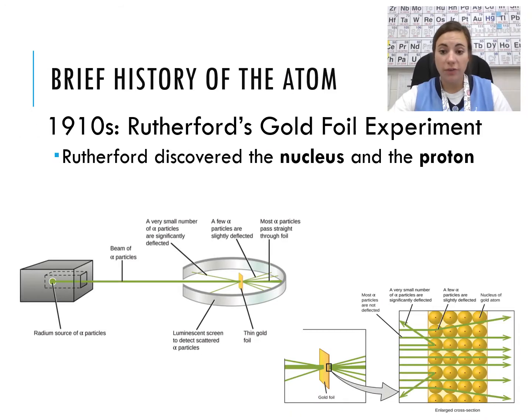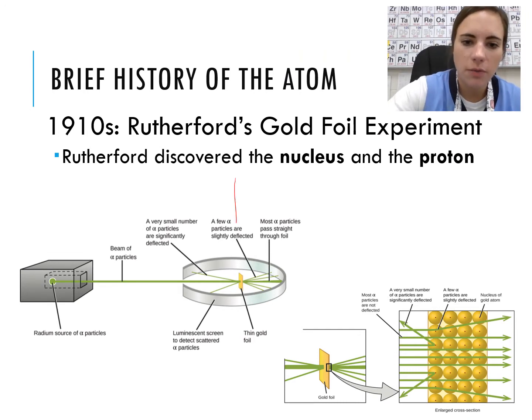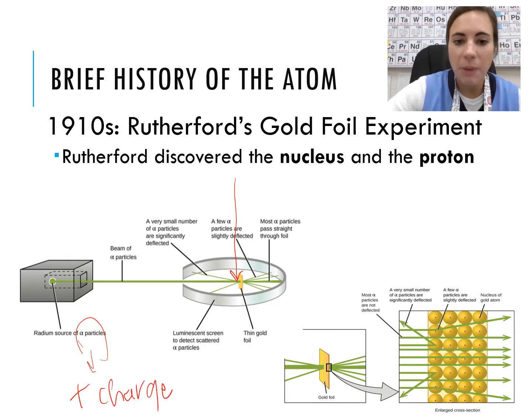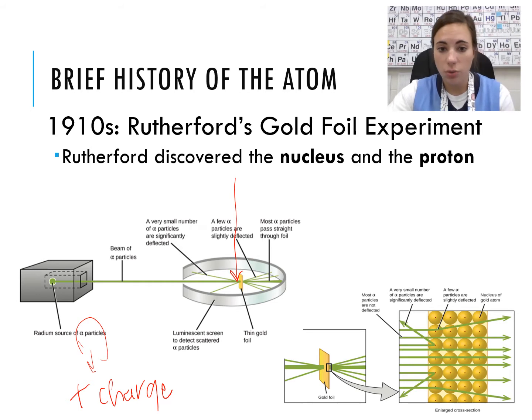Then we move to Rutherford, who did a gold foil experiment. He took a piece of gold foil and shot alpha particles at it. Alpha particles are positively charged. He expected them to mostly go through the atom at an even rate.